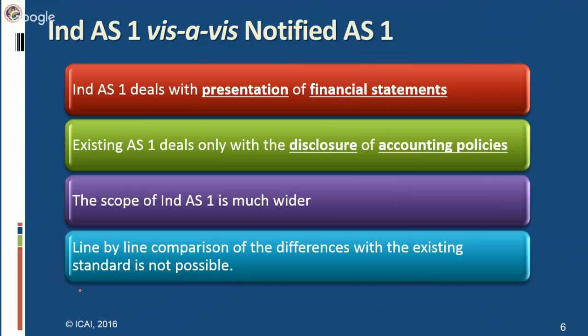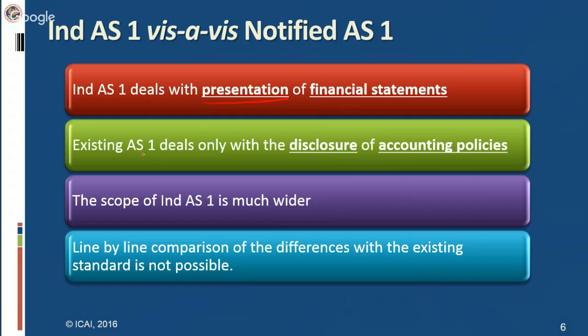As the name already tells you, Ind AS 1 deals with presentation of financial statements. However, existing AS 1 deals only with disclosure of accounting policies. Since it is presentation of financial statements, presentation is of what? The presentation is of elements of financial statements, like assets, equity, liabilities. Now, assets are also to be further classified into current and non-current. What are the criteria for classification of these assets into current and non-current? Similarly, for liabilities into current and non-current, and many more. These are dealt with in Ind AS 1.